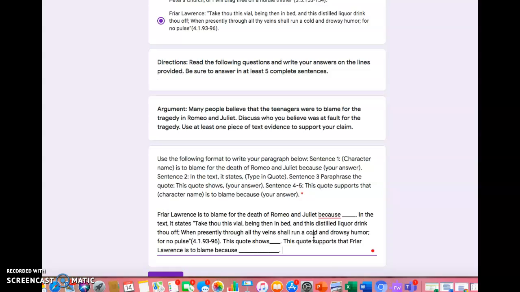Then you want to use a transition word, right? A transition word could be furthermore. It shows, and then you're going to give me another example as to why he is to blame.